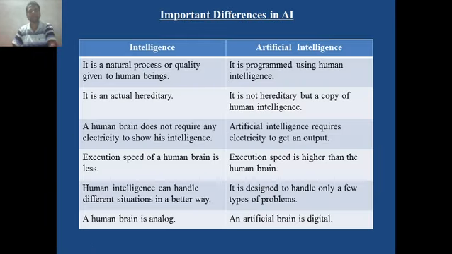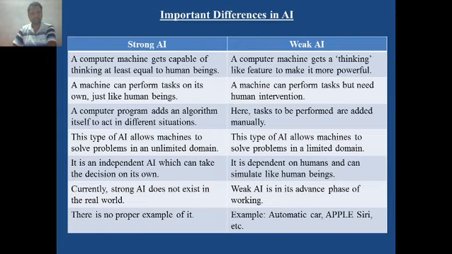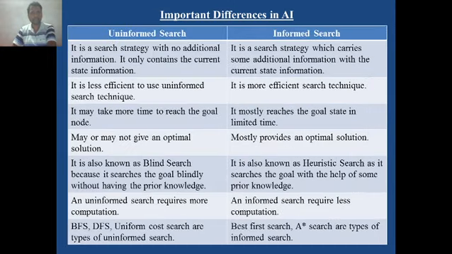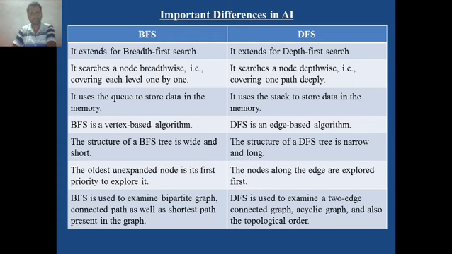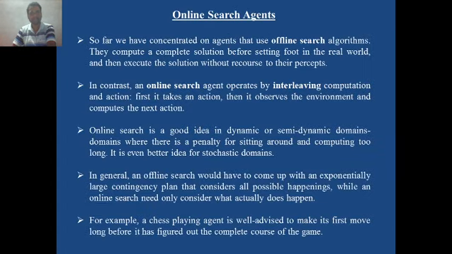In the next lectures to come, we will discuss these important differences: strong AI versus weak AI, uninformed search versus informed search, BFS versus DFS, and later on we will cover the online search agent. This particular point we will cover.